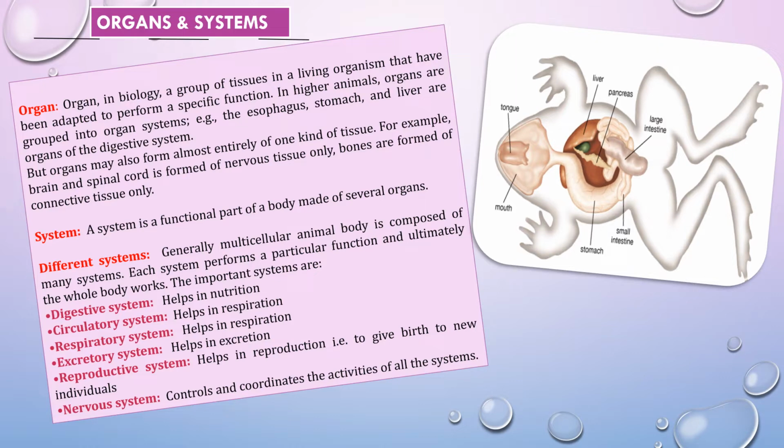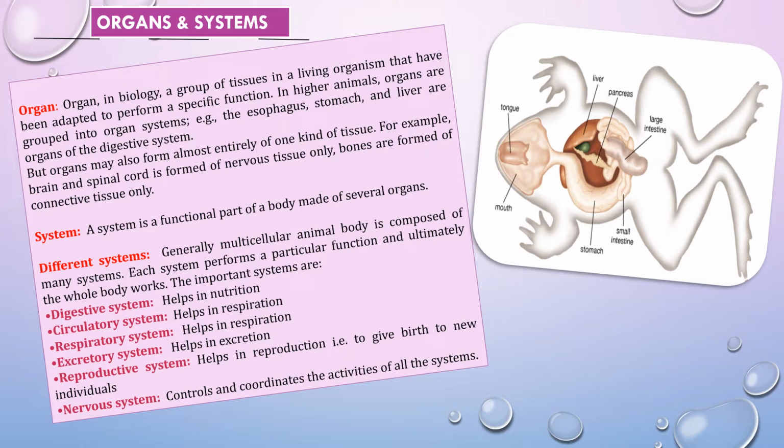Next one is the excretory system, which helps in excretion. Generally it consists of kidney, ureter, urinary bladder and urethra. These are all in your syllabus, so no need to worry. Slowly I'll explain, or else I'll explain it in my next class.